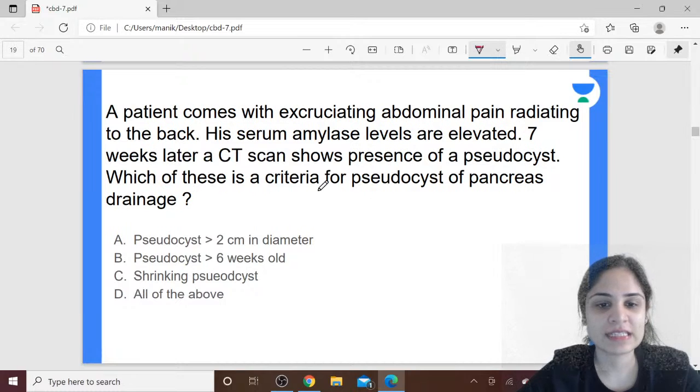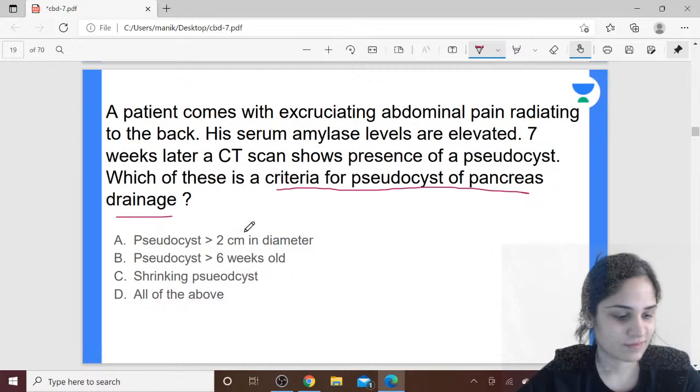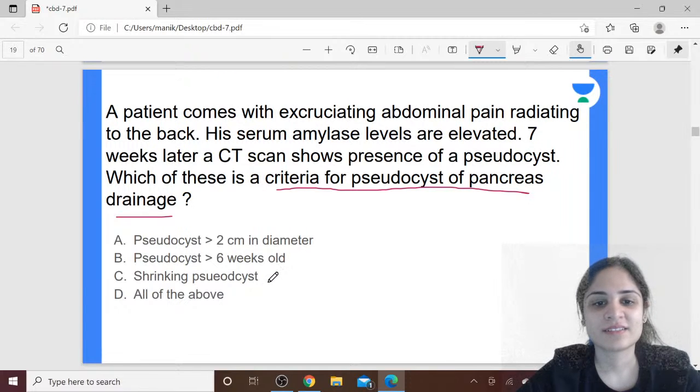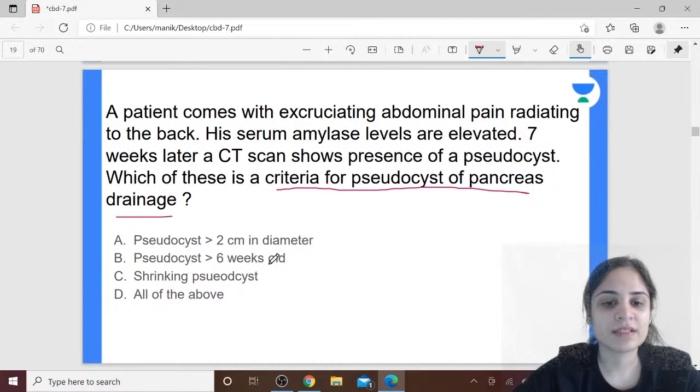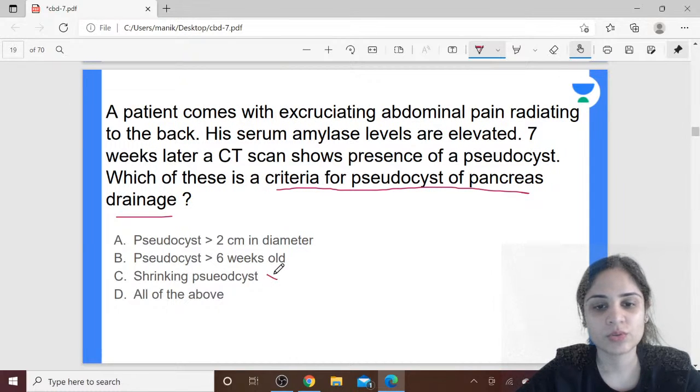Which of these is a criteria for pseudocyst of pancreas drainage? Alright. So remember that if the pseudocyst is shrinking in size, definitely you are not going to cause drainage of the pseudocyst.